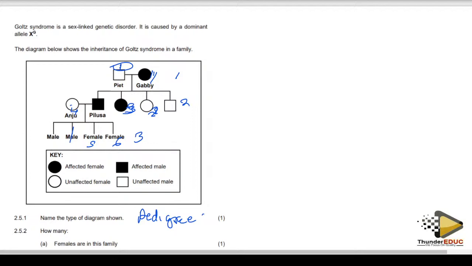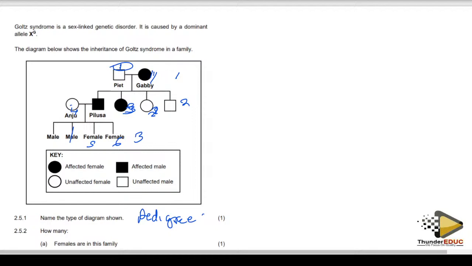So if it is caused by a dominant allele, what does it mean? When you are writing it, shaded means affected with the disorder. Whoever is shaded, like Gabby, is affected with this disorder caused by the dominant allele. So you have 2 options.